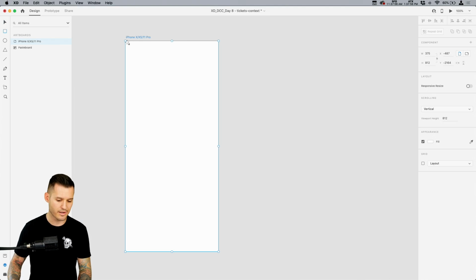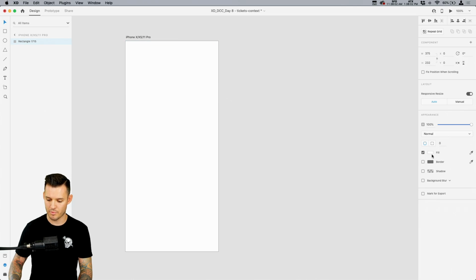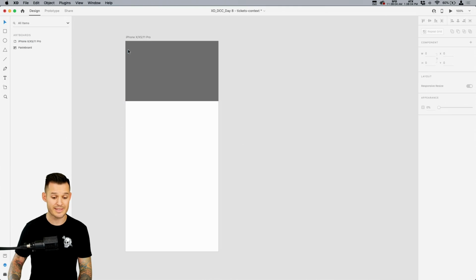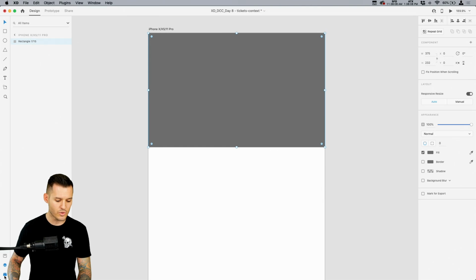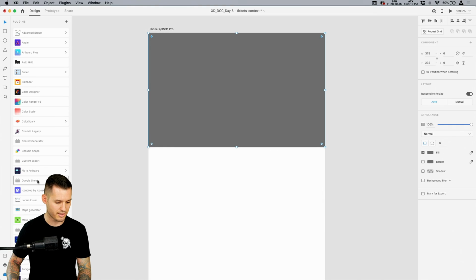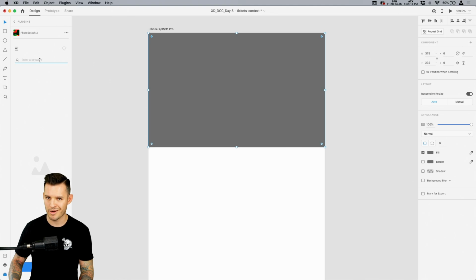Let's start with an image. So what I'm going to do is just go like this. I'm going to drag a rectangle out and put it right there at the top. Let's take the border off of it. Let's fill it with something so you can see that I have a rectangle. And then let's use one of those fancy plugins that just most likely updated. I really like Photo Splash. I really love it a lot.